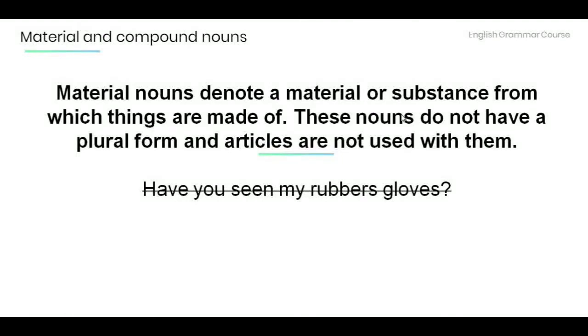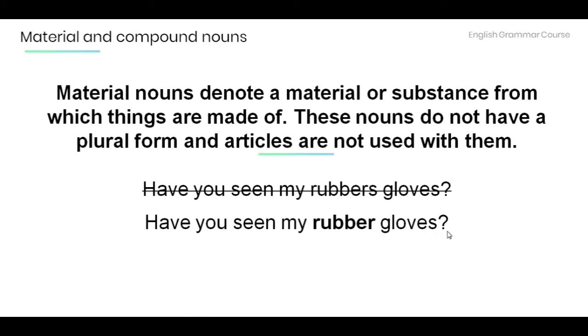Now let's review and practice a bit. Remember, the material nouns denote a material or substance from which things are made. Now these nouns do not have a plural form and articles are not used with them. Provide the correct form of the following sentence. Have you seen my rubbers, gloves? Have you seen my rubber gloves?